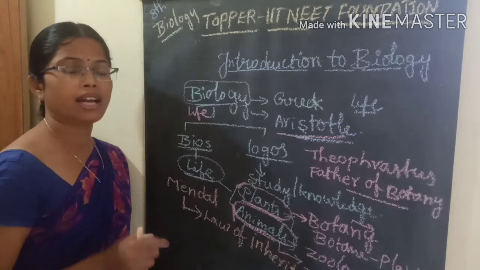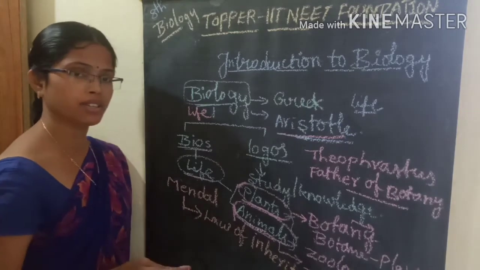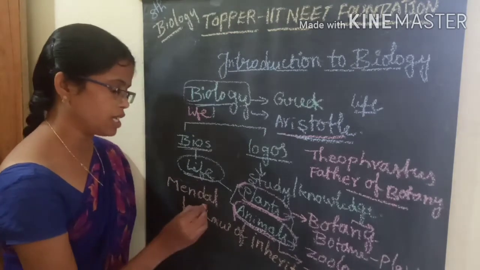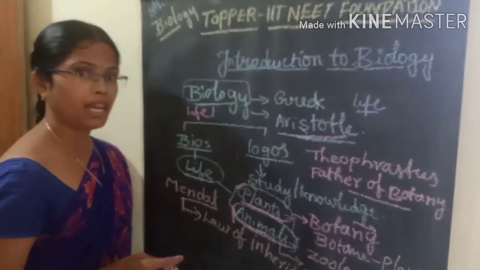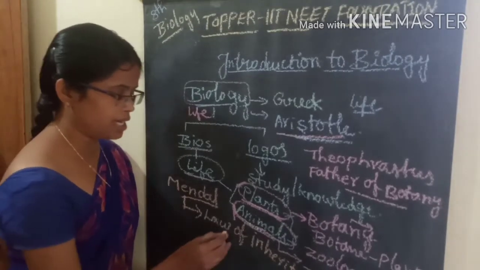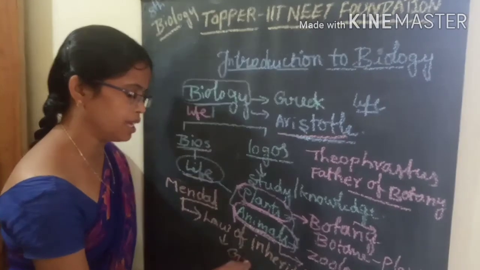These all come under this law of inheritance. This law of inheritance was proposed by Gregor John Mendel. So that's why the study of the law of inheritance we are calling genetics.